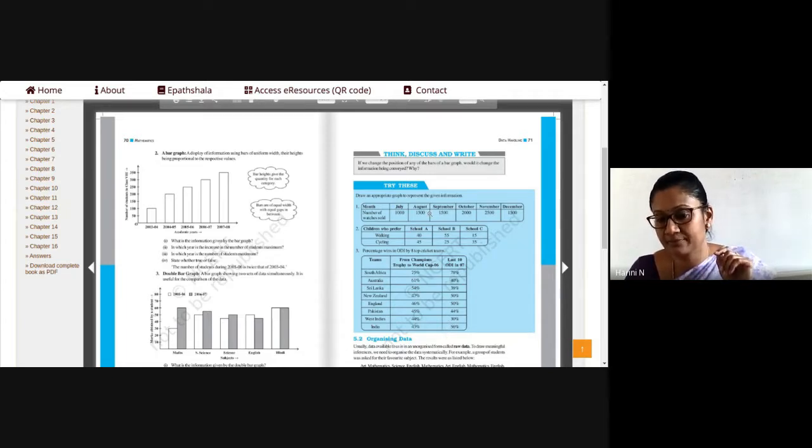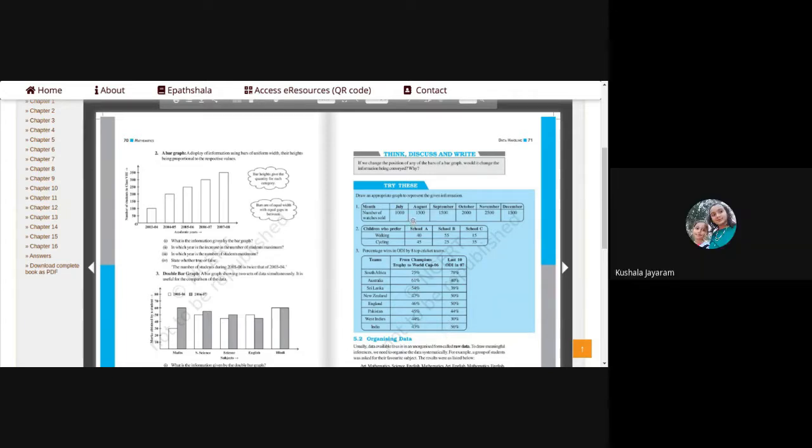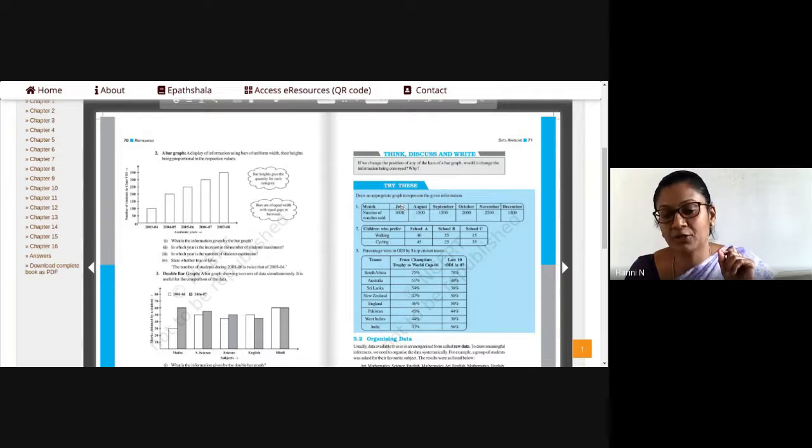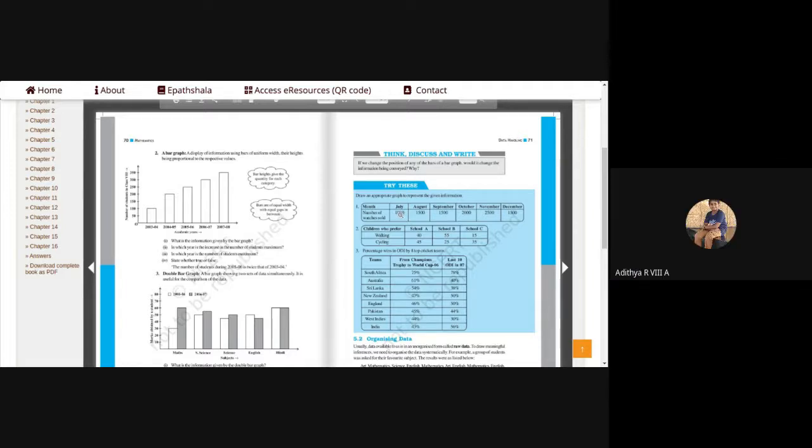First one. Bar graph, because the months are different. There is no continuity. Yes. Because they are talking about months and the number of watches sold in the respective months, you will be representing them using a bar graph. Because one month has nothing to do with the second month, ma'am.